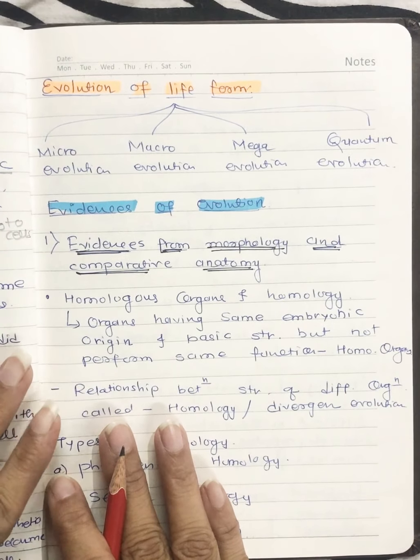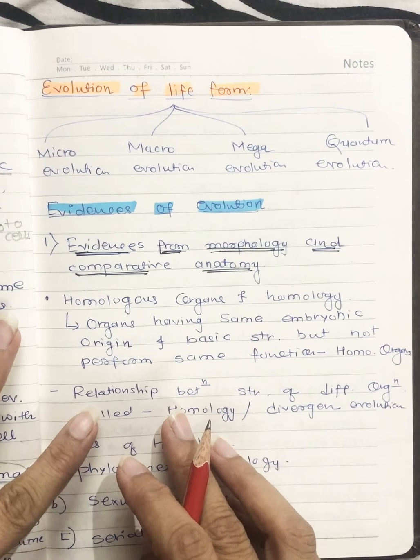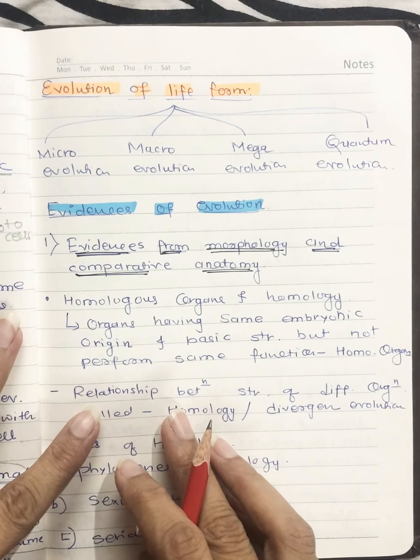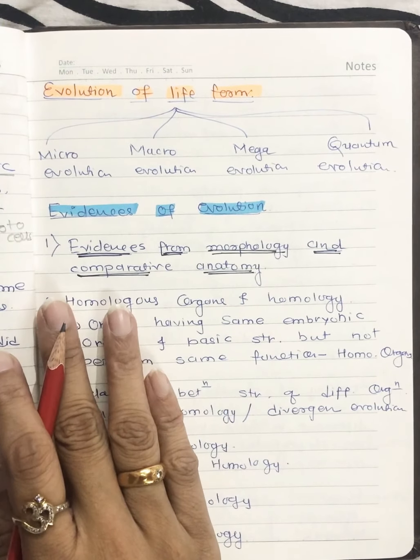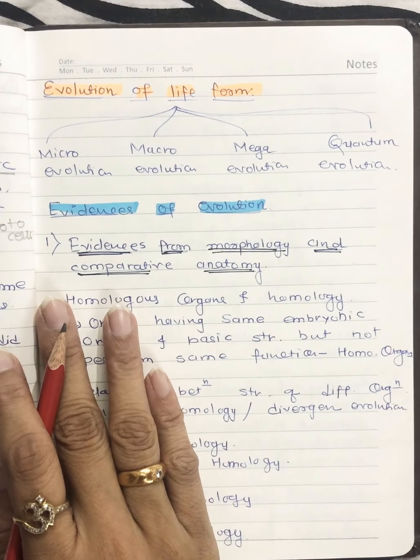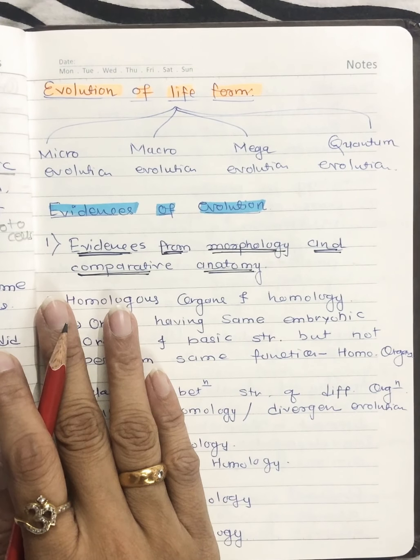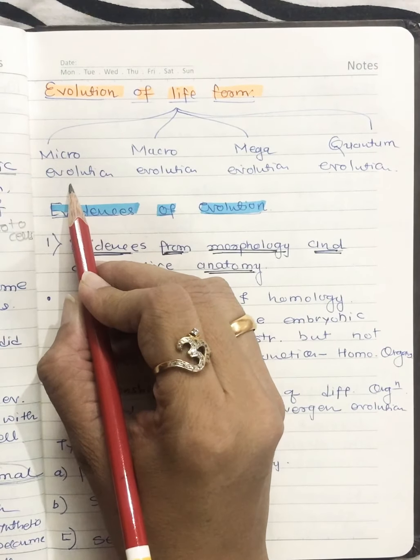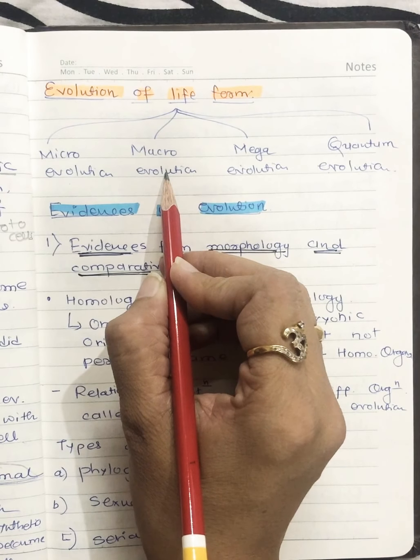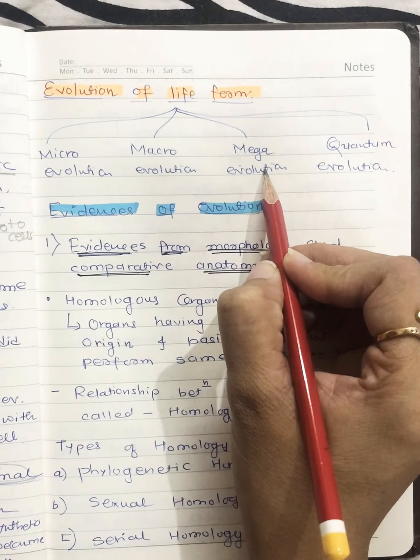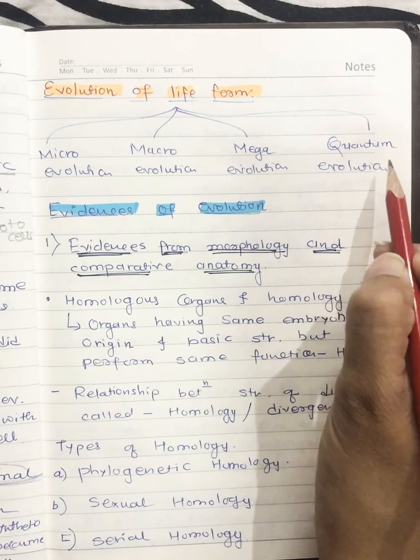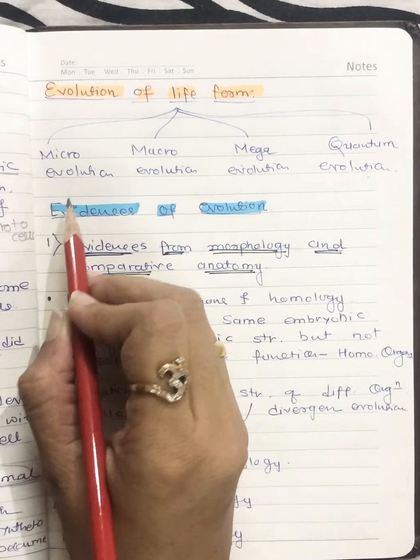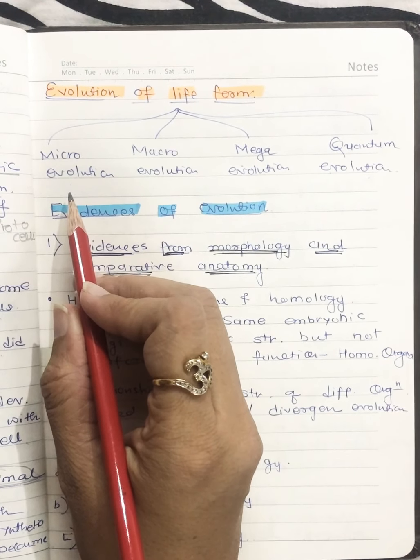Now, next one is evolution of life forms. Evolution is defined, as we already know, as unrolling, or gradual changes from one form to another, that is also evolution. Now evolution is classified into these 4 categories. First one is microevolution, second is macroevolution, third is mega evolution, and fourth is quantum evolution. Now we just have to go through them in brief.